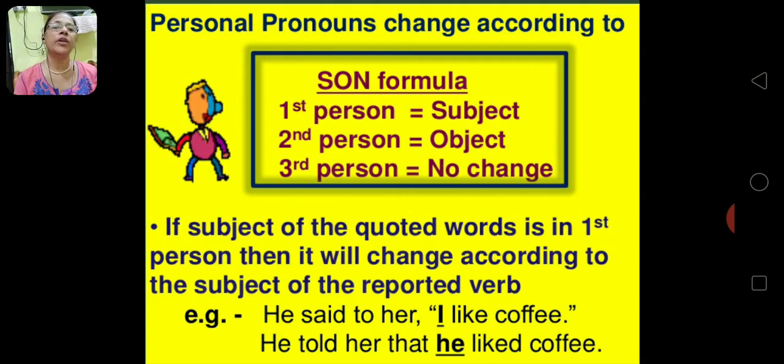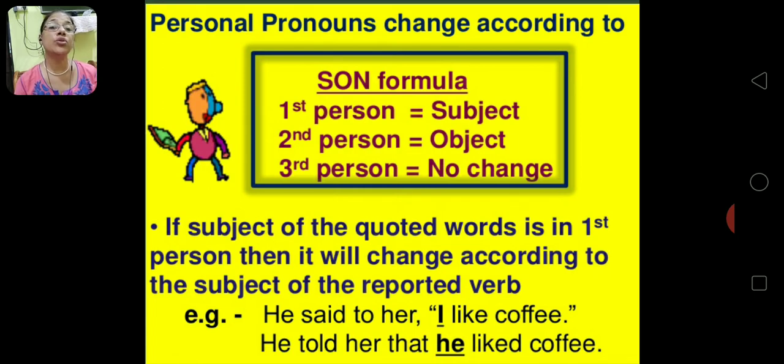the reporting verb. Okay, he said to her, "I like coffee." He said to her that. Now the subject of the reporting verb is he, that will come here. Now, he told her. When will it change to told her?